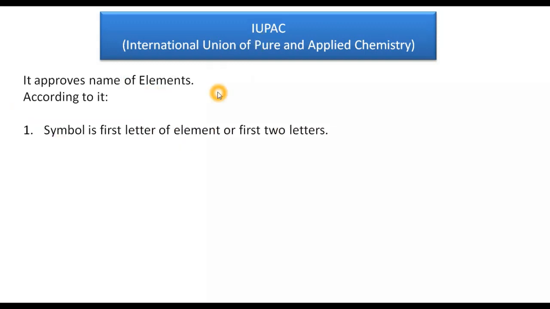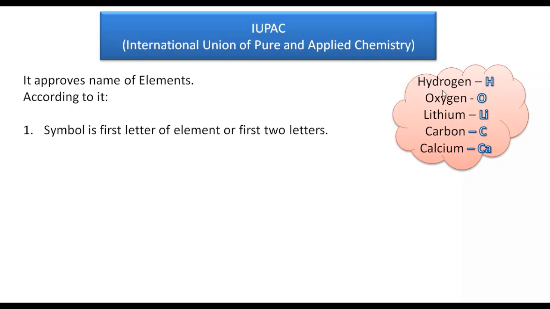This organization approves the names of elements, and according to it, the symbol is the first letter of the element or the first two letters. Whenever you make a symbol of an element, either the first letter can be the symbol, or the first two letters can be the symbol. If we talk about hydrogen, the first letter is H, so the symbol of hydrogen is H. For oxygen, the first letter is O, which is the symbol for oxygen.